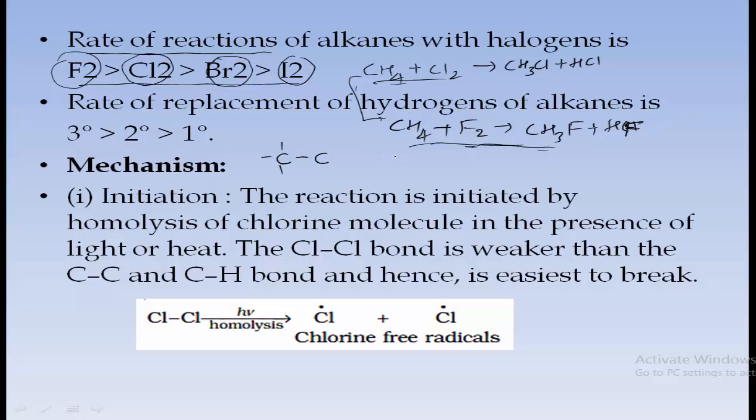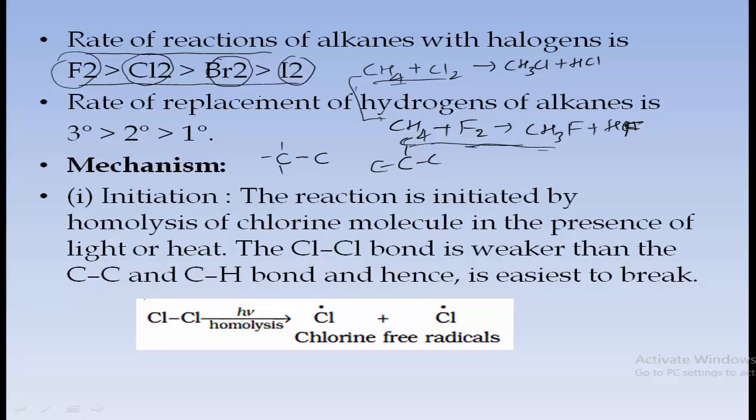If the carbon atom is attached to two carbon atoms, it is a secondary carbon atom. If it is attached to three carbon atoms, it is said to be a tertiary alkane, because it consists of a tertiary carbon atom.